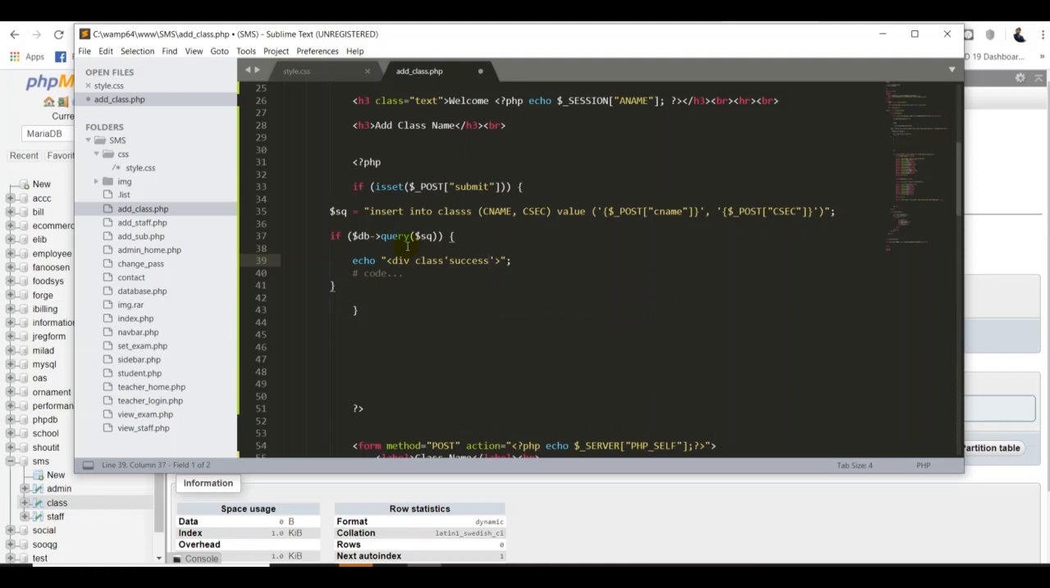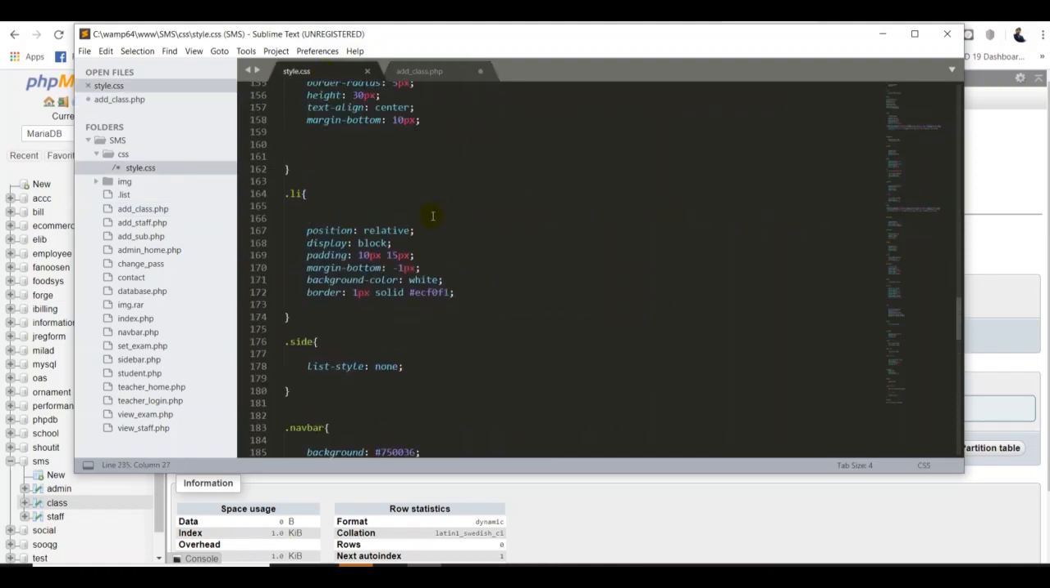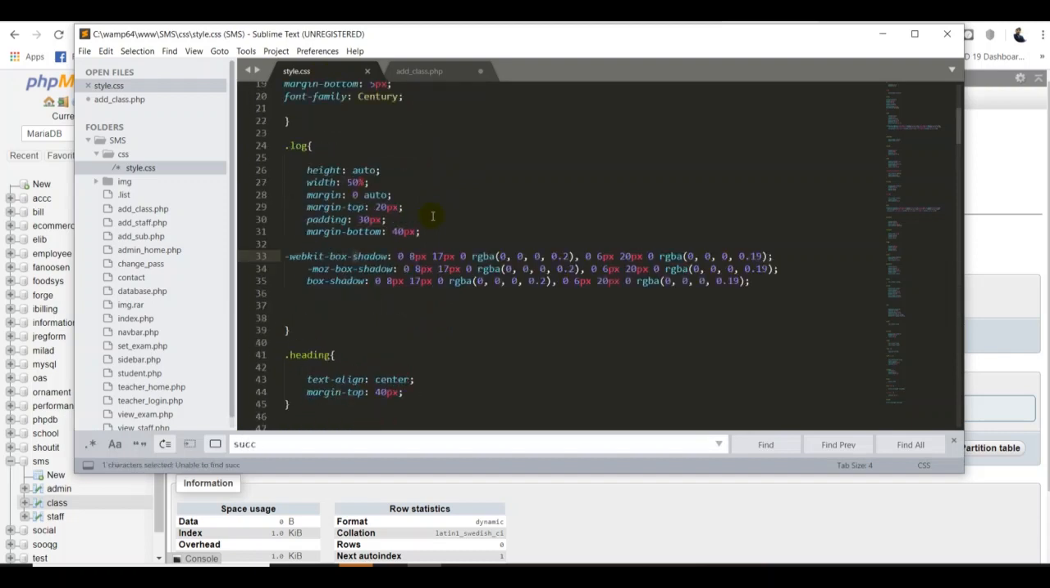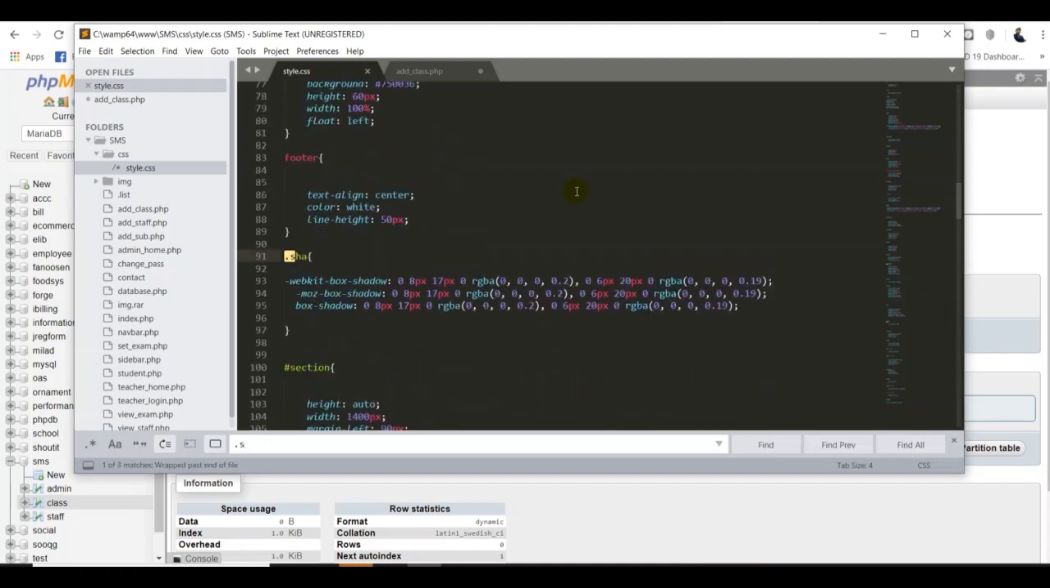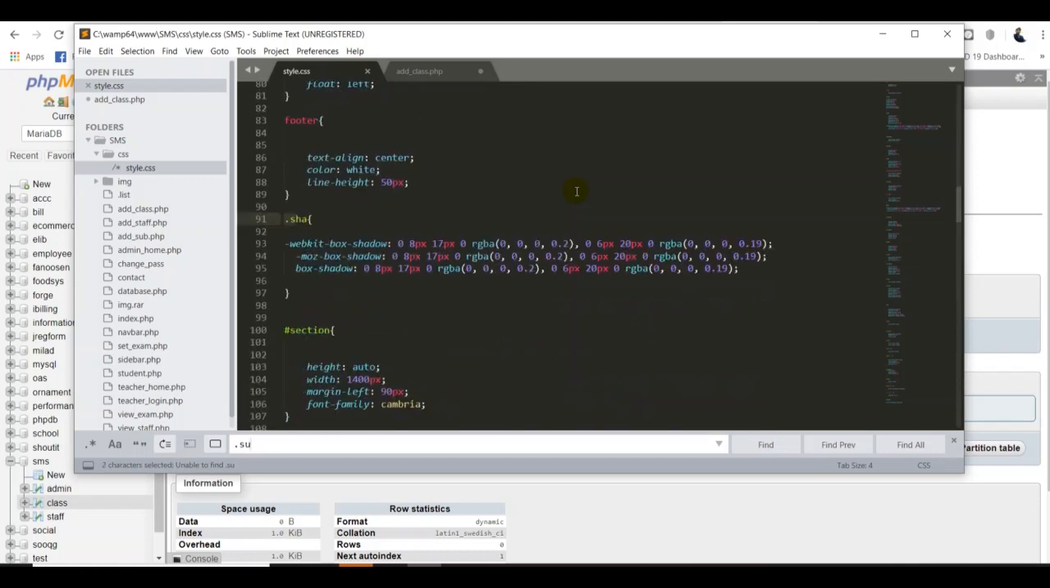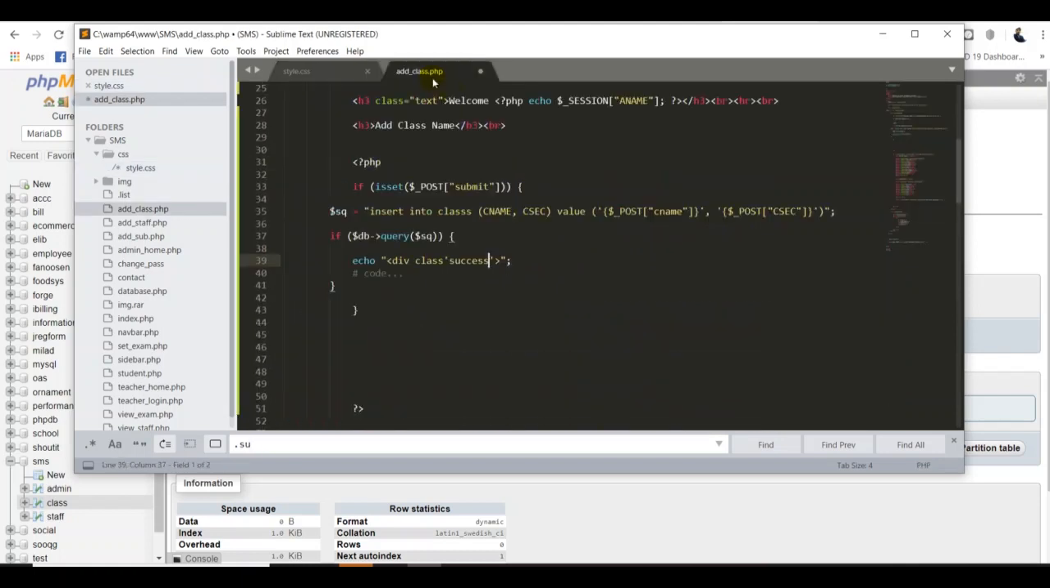Success, already we have created these classes. If you go back to the style.css, we haven't created it, I think. So what's the problem? No, we haven't created it. So we have to create the success class ID. I will create it later. Let me complete this one first.